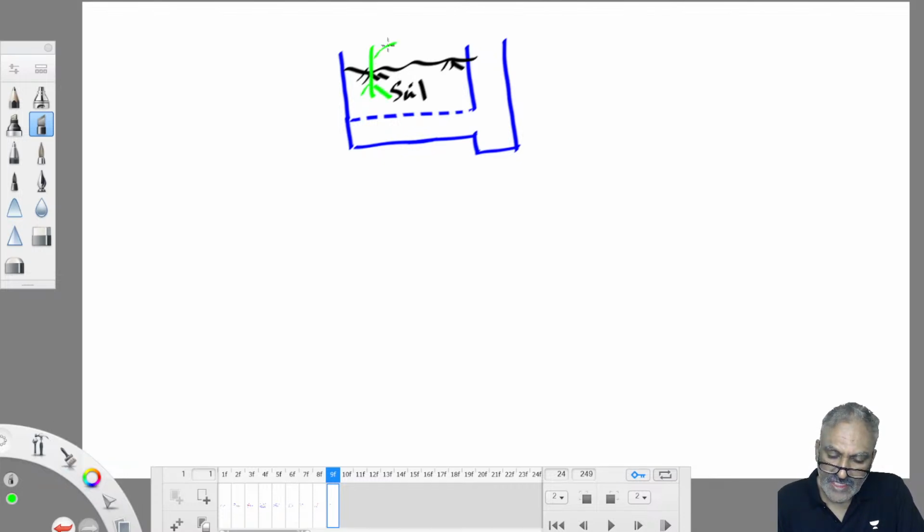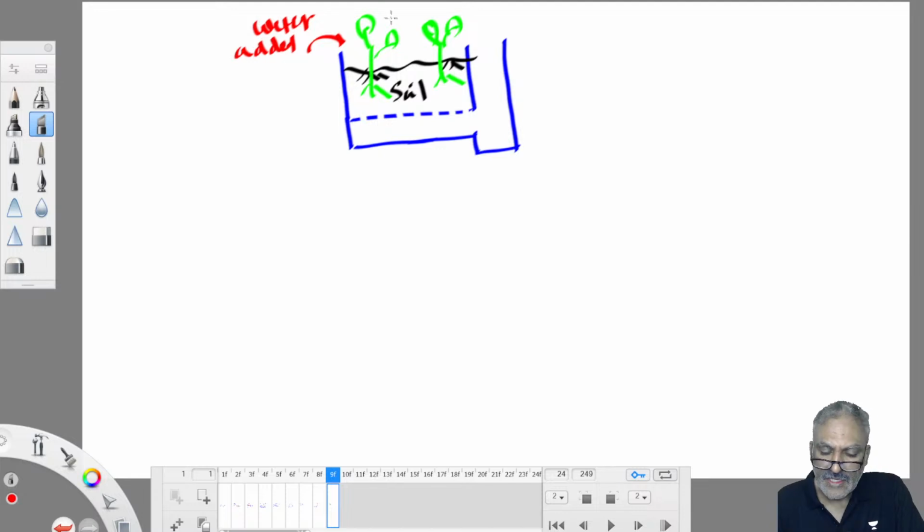At one particular stage of plant growth, we start experimenting. Okay? So we add some water inside this. We don't cover the top because we allow ground evaporation also. So some water evaporates through plants, some water evaporates through the ground.